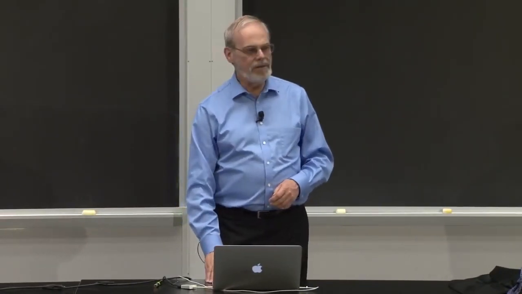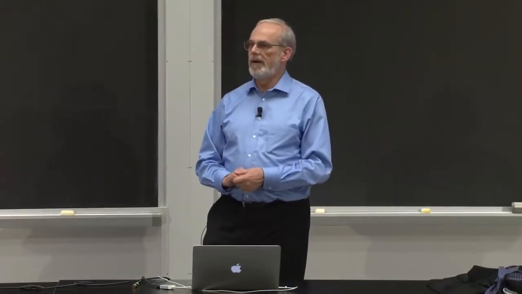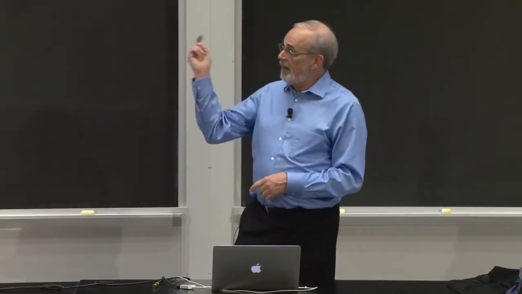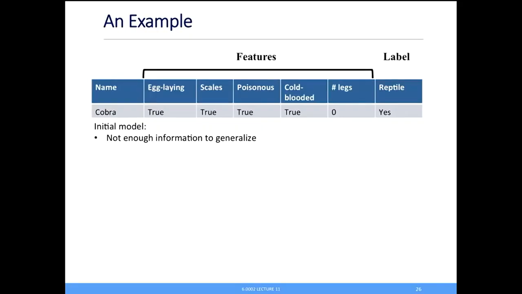All right, so what this says is we need to think about how do we pick the features? And mostly what we're trying to do is to maximize something called the signal-to-noise ratio. Maximize those features that carry the most information and remove the ones that don't. So I want to show you an example of how you might think about this. I want to label reptiles. I want to come up with a way of labeling animals as are they a reptile or not. And I give you a single example. With a single example, you can't really do much, but from this example, I know that a cobra, it lays eggs, it has scales, it's poisonous, it's cold-blooded, it has no legs, and it's a reptile.